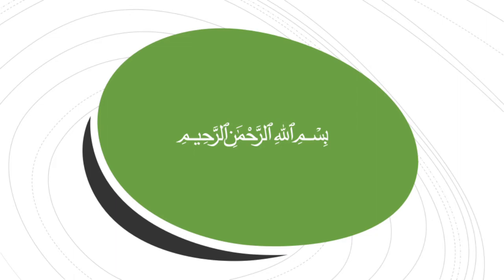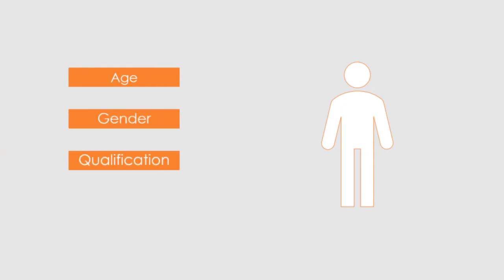Before that, as always, let me give you an example so that you may better appreciate. Suppose there is a person you want to get to know. In order to be able to identify that person, you will need to know certain qualities about them, such as age, gender, qualification, personality, etc. If you know these traits about them, only then can you really identify who he or she really is.